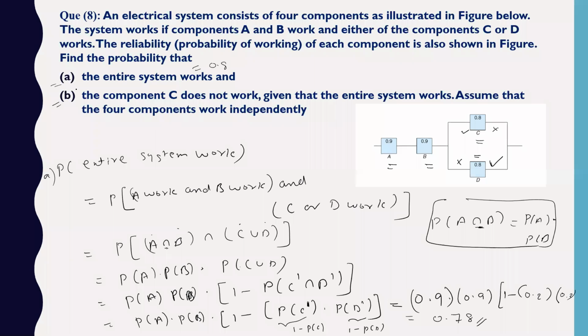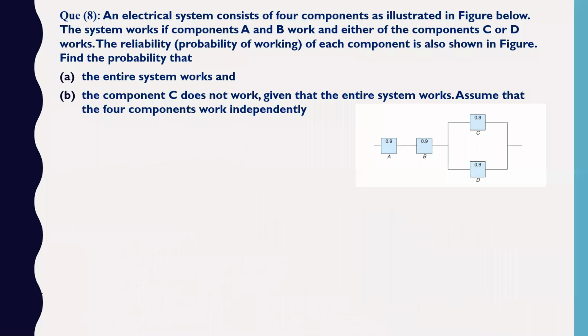Quickly, can you tell me the answer of B? Very easy. Probability of, I'll just write directly: component C does not work, given that the entire system works.